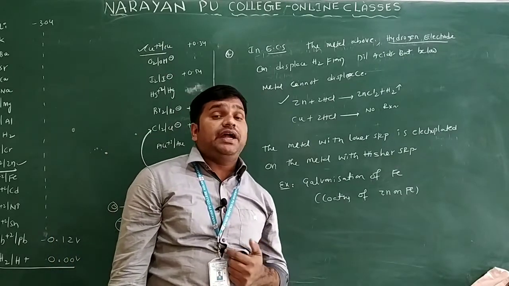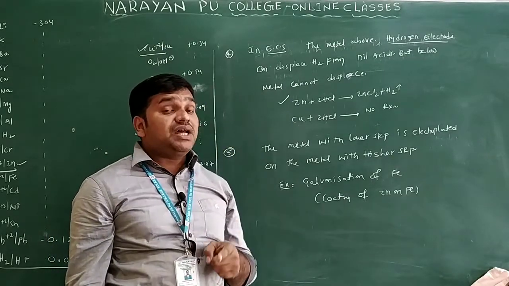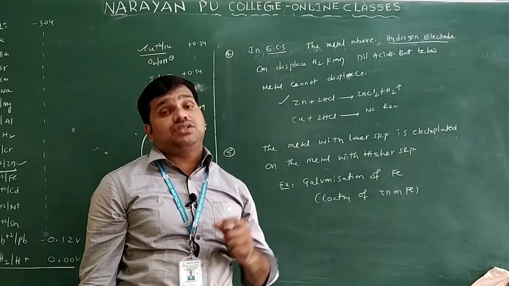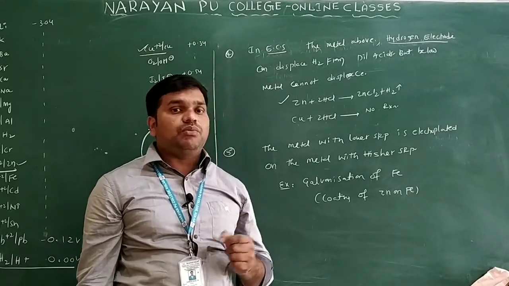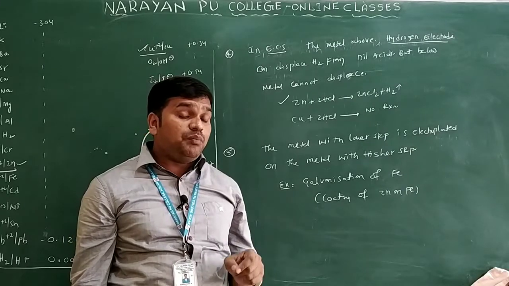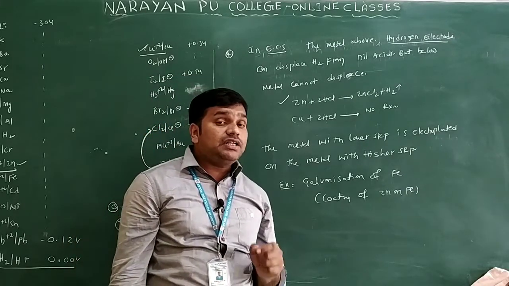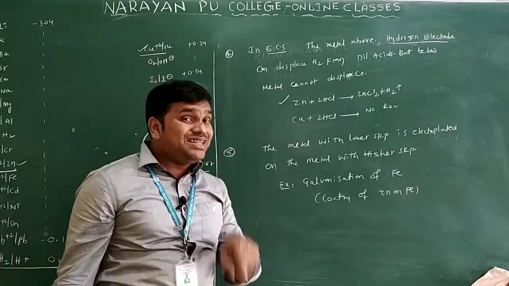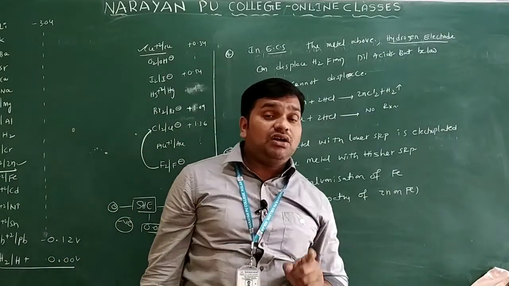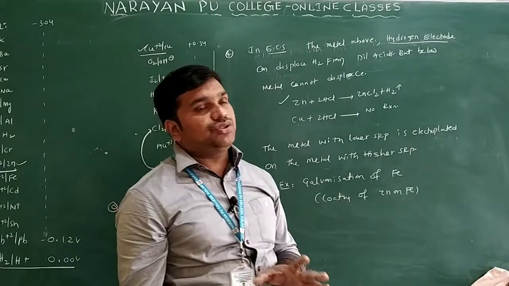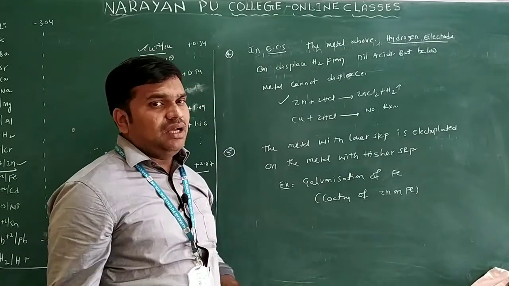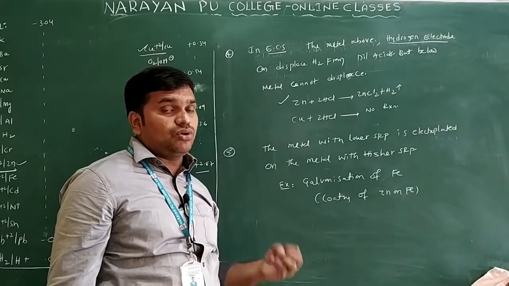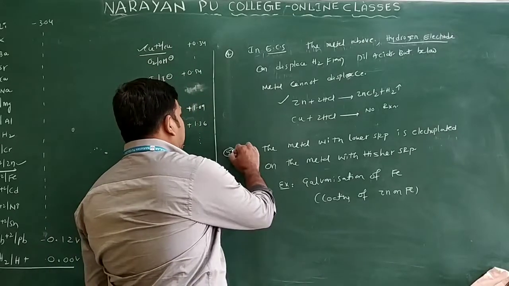Or otherwise, you can identify with one point I told here: the metals which have negative SRP values displace hydrogen from the dilute acids. Or we can say the opposite point: the metals which have positive SRP values cannot displace hydrogen from the dilute acids. Copper has a value of 0.34, so it has a positive SRP value and does not displace the hydrogen from dilute acids. So this is one other application we have. Already discussed: AgNO3 with a zinc vessel. Can we store Zn in dilute acids, or can we store copper in dilute acid? We discussed already.